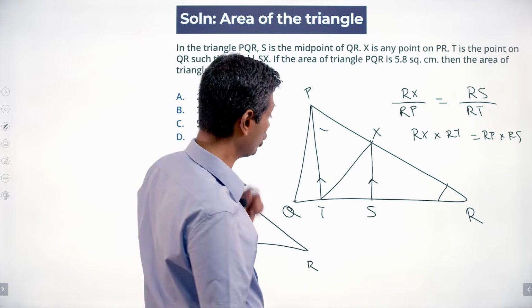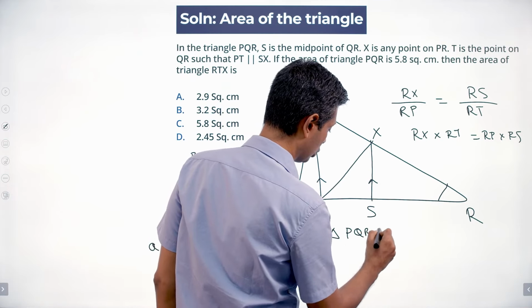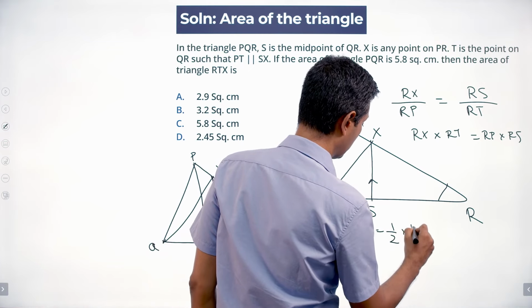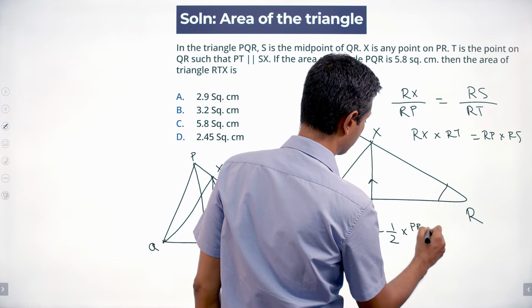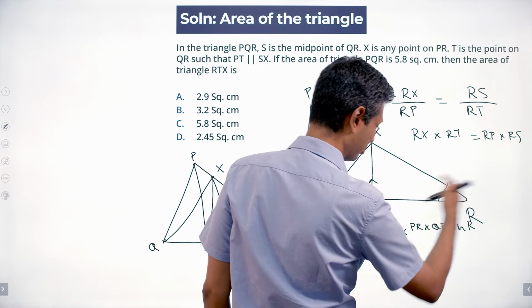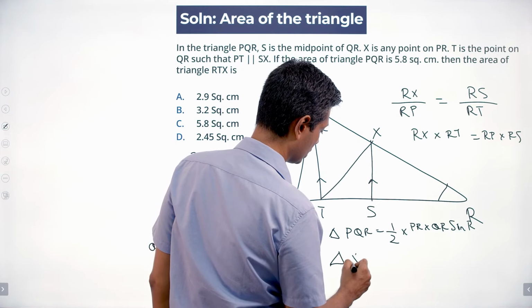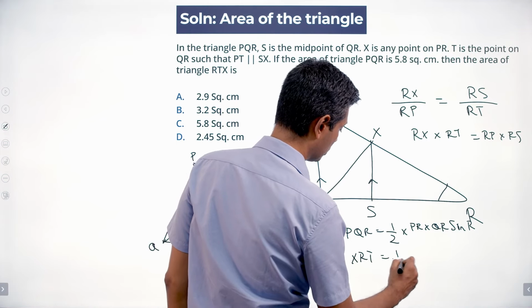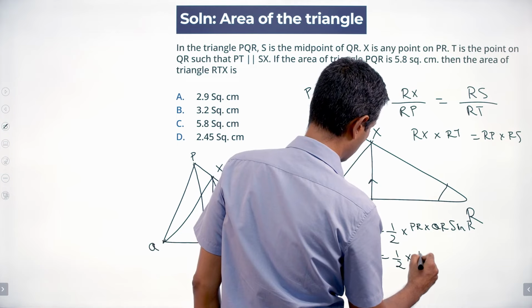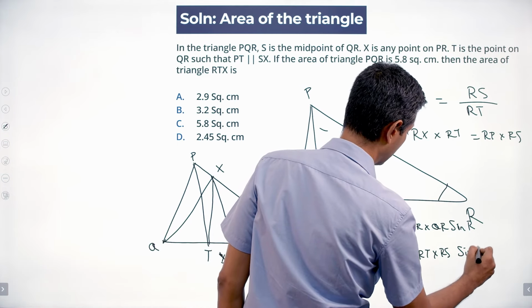So I can define area of triangle PQR to be half into PR into QR sine R. By R I mean the big angle R. Area of triangle XRT equals half into RT into RX into sine R.